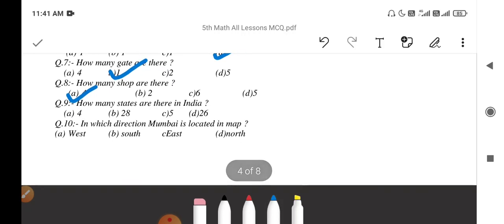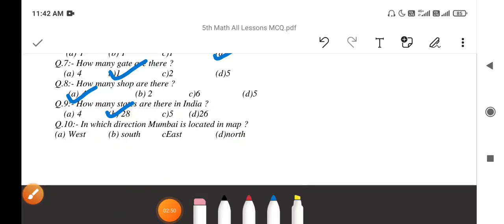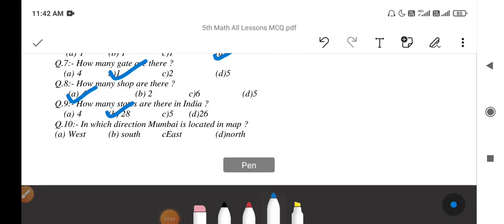Next question. How many states are there in India? The options are 4, 28, 5, 26. As per the required data, option 28 will be the answer here. Actually 29 states are here, but as per the options 28 will be the answer. Then question number 10. In which direction is Mumbai located in the map? Mumbai is located in the west direction.